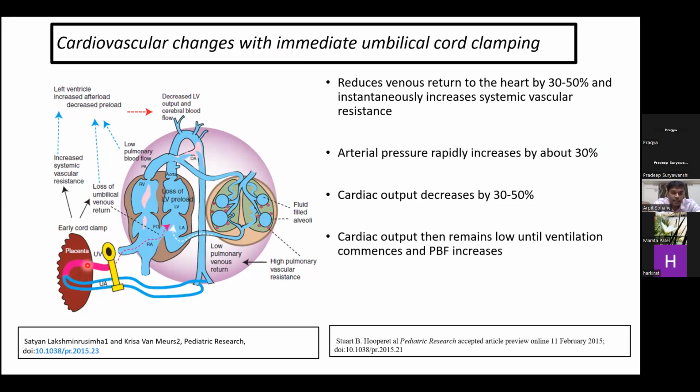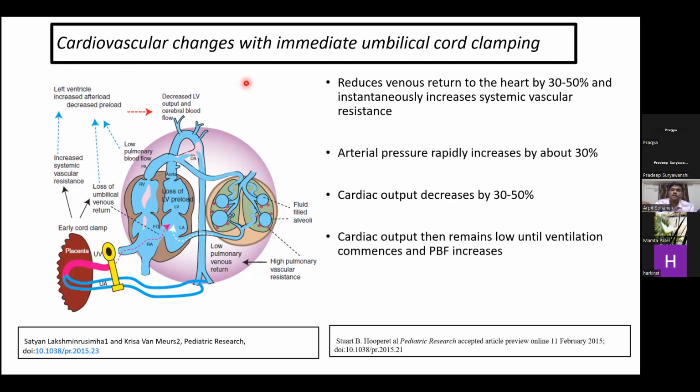So the umbilical venous blood flow that was initially acting as a source for the left atrial and left ventricular preload will now be suddenly decreased. So loss of umbilical venous blood flow decreases the preload, and clamping the cord has increased the systemic vascular resistance and increases the left ventricular afterload. Both of these phenomena will decrease the left ventricular output and the cerebral blood flow, which we do not want in a neonate during transition.